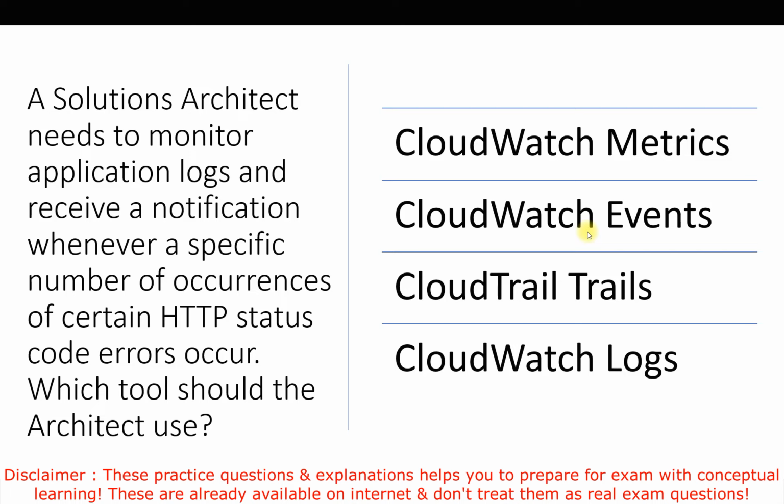If we talk about the second option, that is CloudWatch events, CloudWatch events delivers a near real-time stream of system events that describe changes in AWS resources. We can generate custom application-level events and publish them to CloudWatch events, but this is not the best tool for monitoring application logs. Here the requirement is to monitor application logs, not events, so it is not correct here. Third is CloudTrail trails. The CloudTrail service is used for monitoring API activities. Here it's not related to API activity, so this is also wrong.